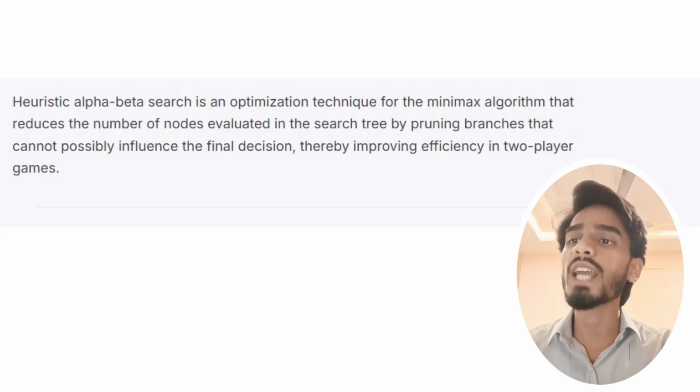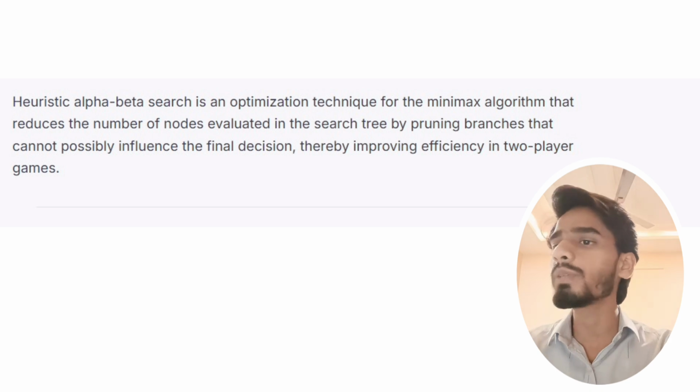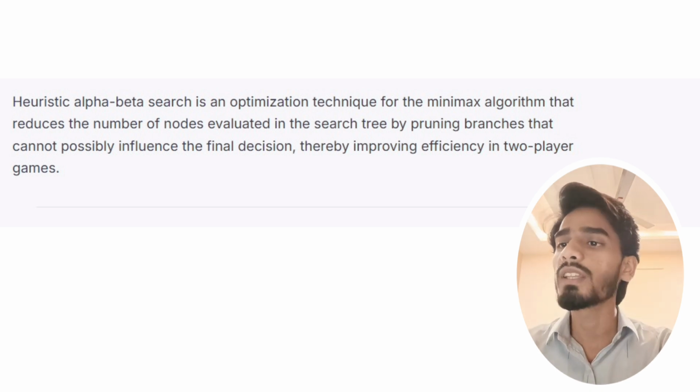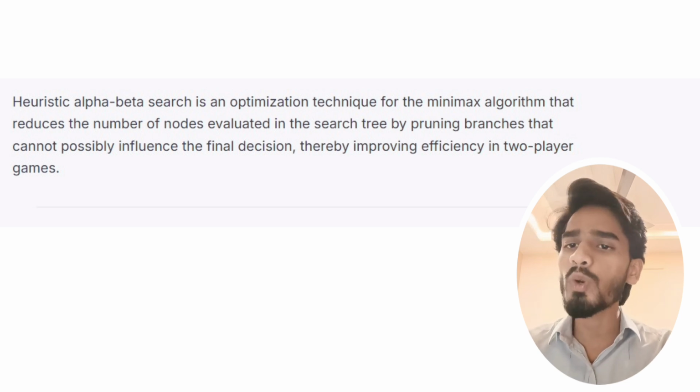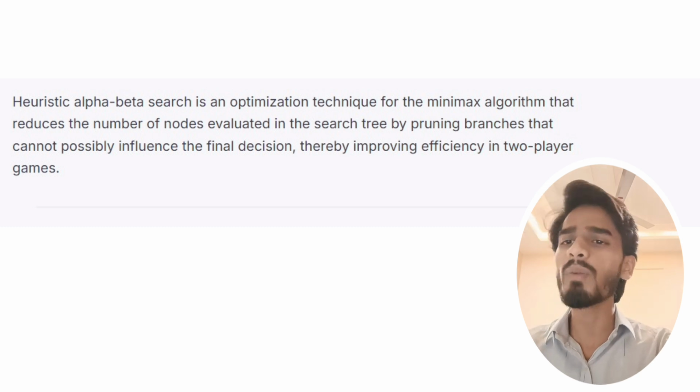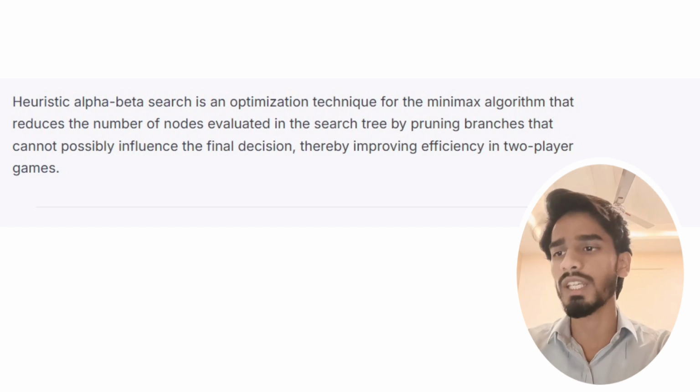Now what is heuristic alpha beta search? Heuristic alpha beta search is an optimization technique for the minimax algorithm that reduces the number of nodes evaluated in the search tree by pruning branches that cannot possibly influence the final decision, thereby improving efficiency in two-player games.